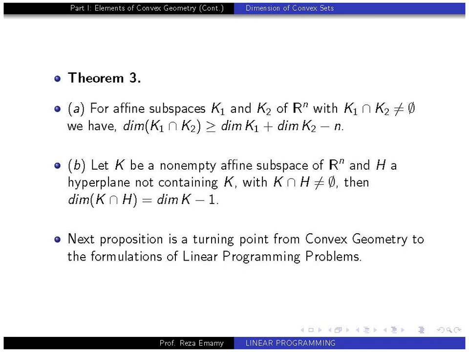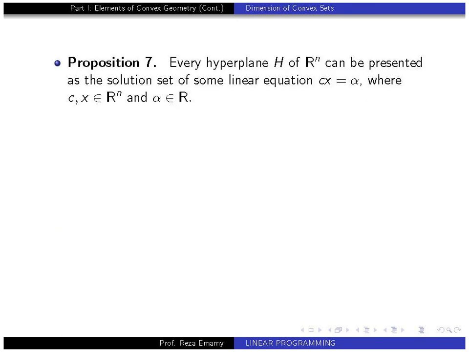We are going to have a proposition that is really a bridge from convex geometry to formulations for linear programming problems. We'll see how. Proposition 7. Every hyperplane H over Rn can be written as the solution set of some linear equation Cx equal to alpha, where C and x are vectors in Rn and alpha is a real number.